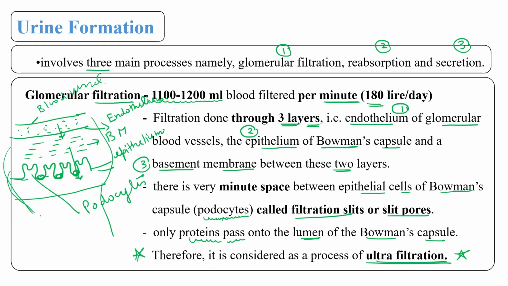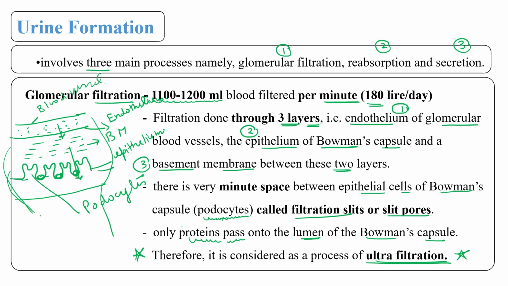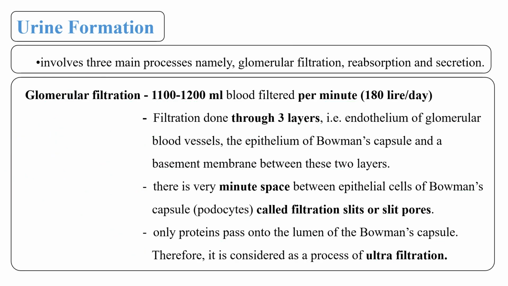Therefore we can consider it a process of ultrafiltration. No RBC, no WBC, no platelet can pass from the blood. Apart from water, some glucose and some ions, only protein can pass into the lumen of Bowman's capsule. That's why we use the term ultrafiltration for the same.